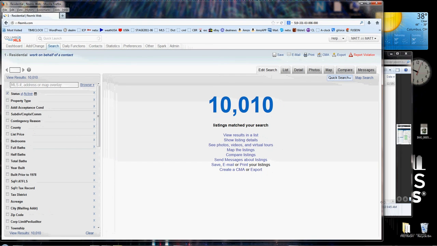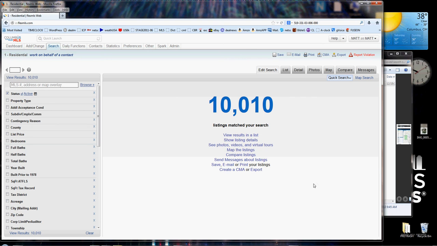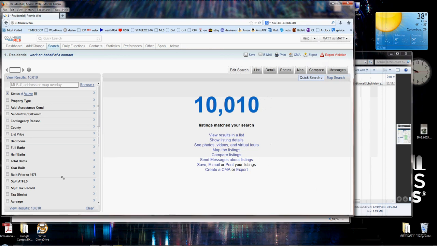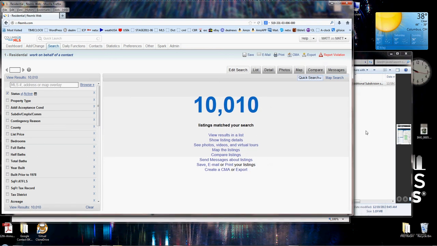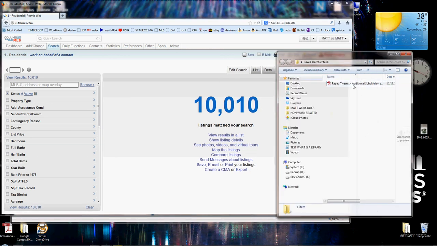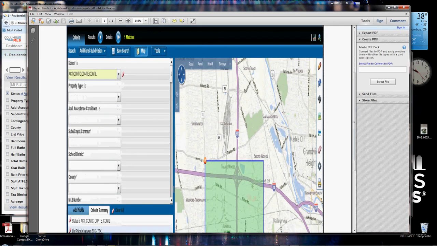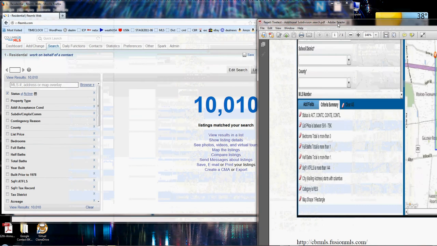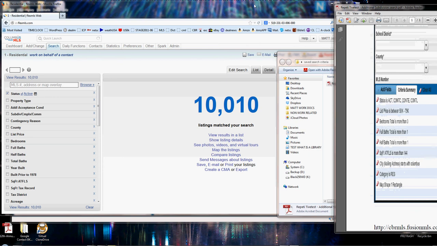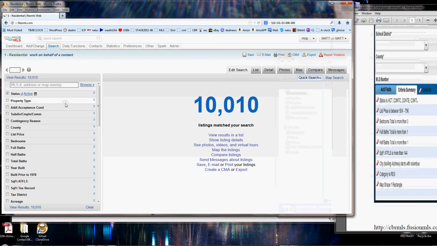I'm just going to move this up a little bit. The easiest way will be to have that PDF or that printout right there ready to go. And then you simply go over here to Flex. And I'm going to pull up that PDF that we just looked at. Okay, now you may have a PDF or you may have a printout in your hand, but I'm just going to pull this up. I'm going to put the PDF over here to the side so I can see it a little better. And then I'm going to go into my criteria.